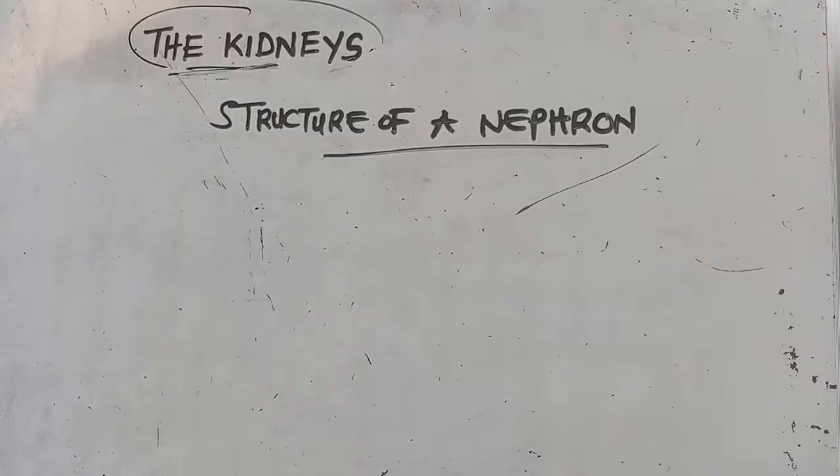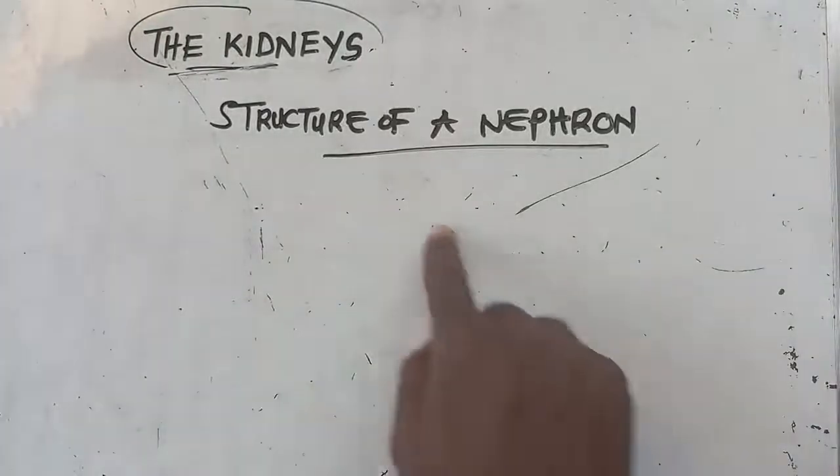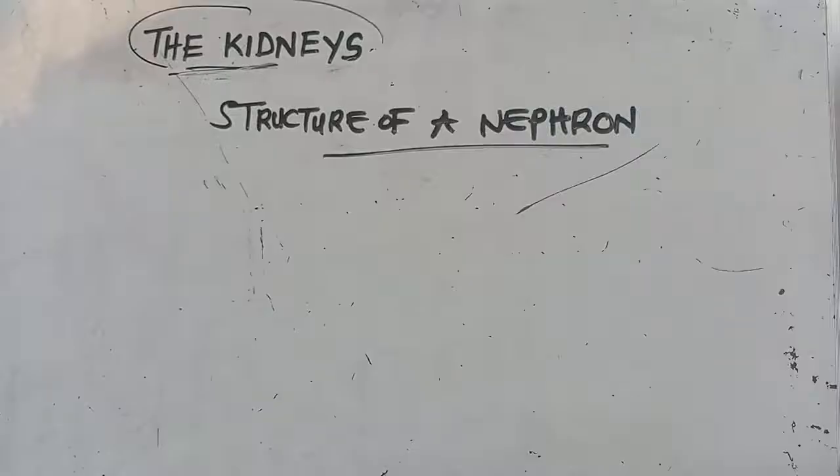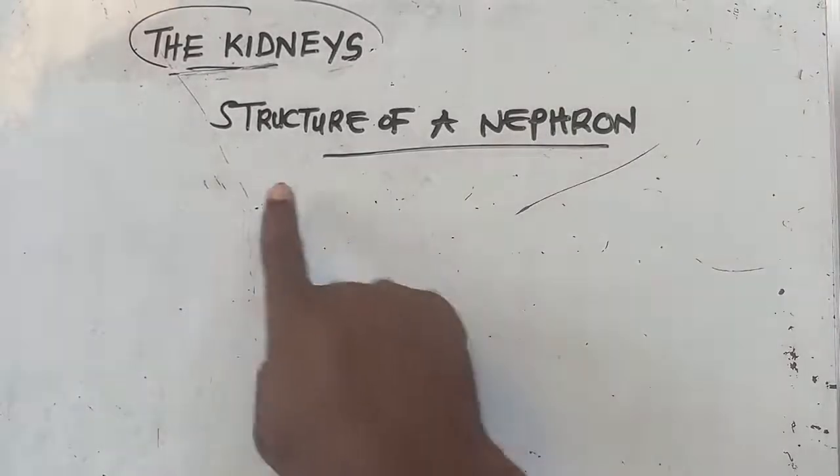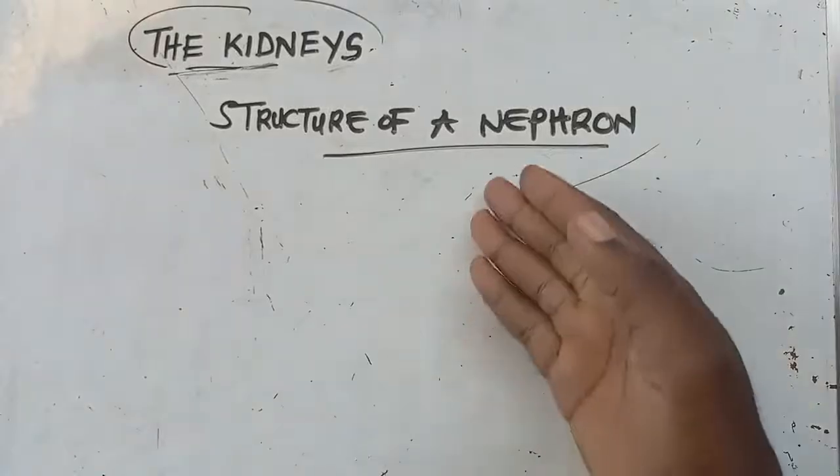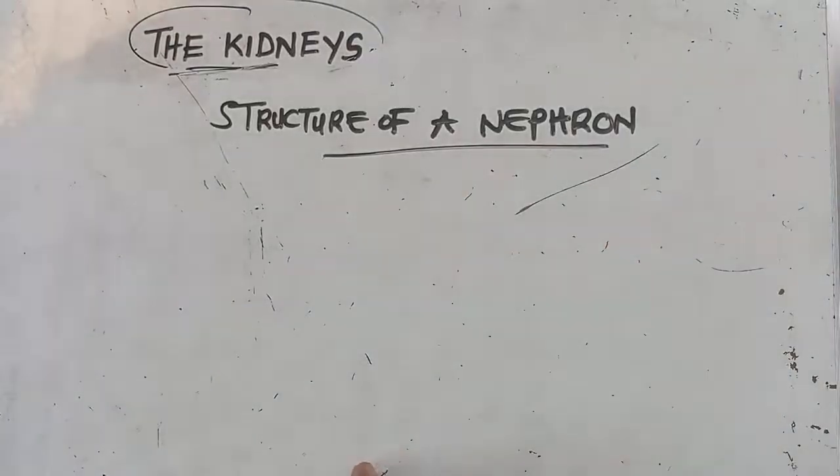You just draw it. I will be explaining and you are going to understand. So make sure that you draw this structure of a nephron. Let's make sure we draw this particular structure. Thank you so much.